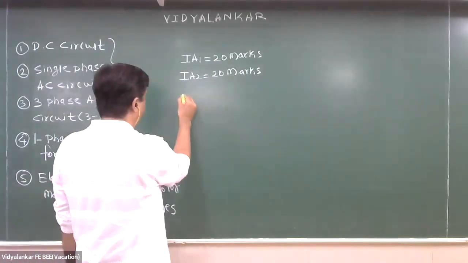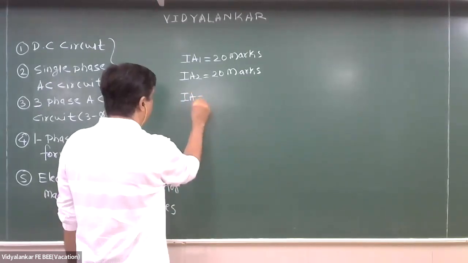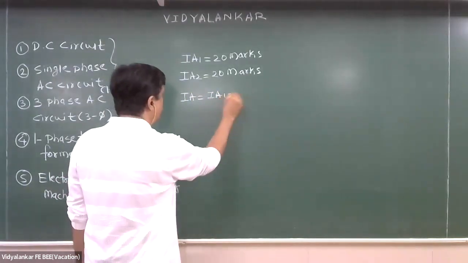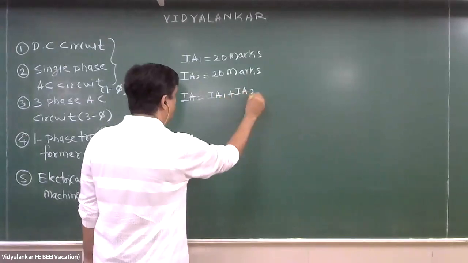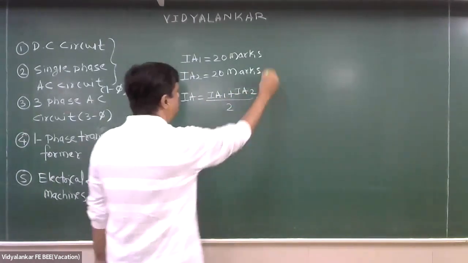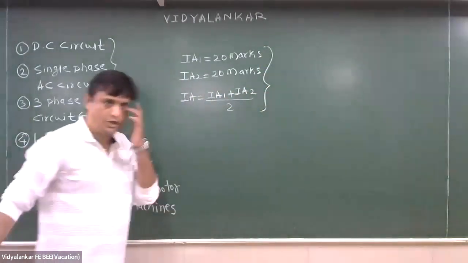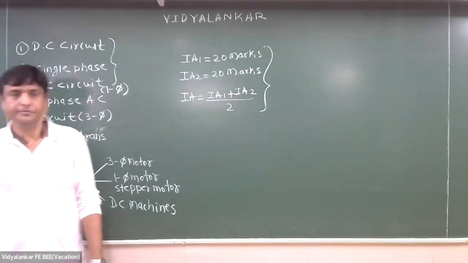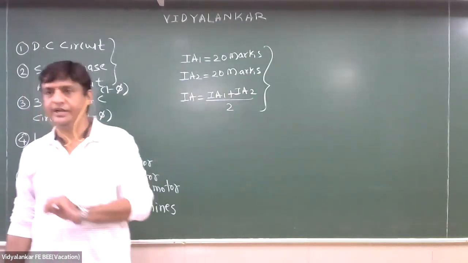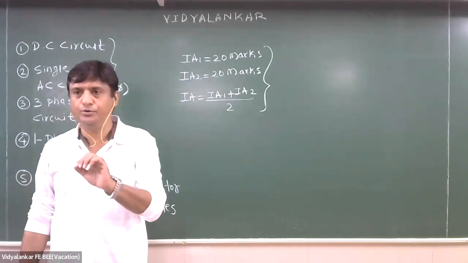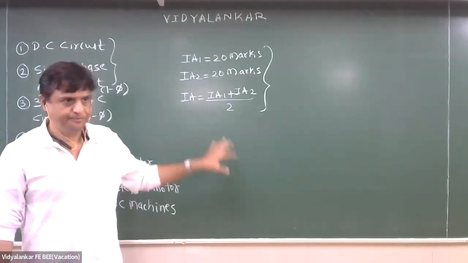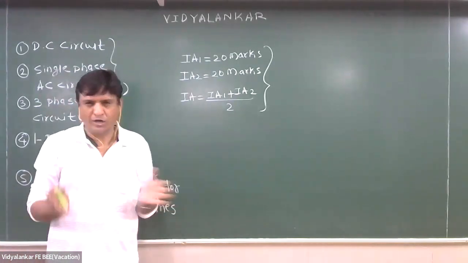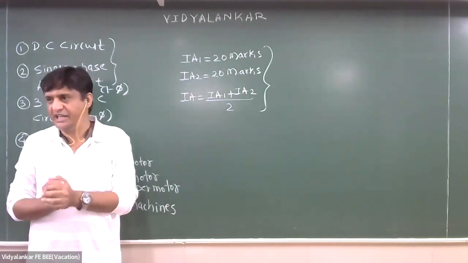So IA will be IA1 plus IA2 divided by 2. So out of 20, minimum 8 you should get. But I expect you to get 20 out of 20 because it is very interesting. It is a small portion; very easily we can score.